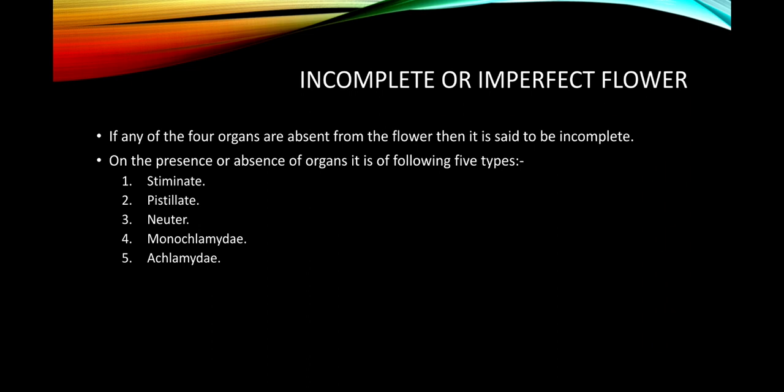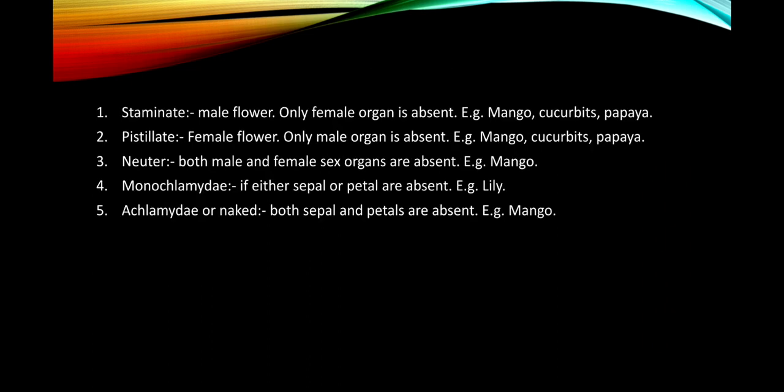Now, on the basis of the presence or absence of the organs, the flower is of five main types: staminate, pistillate, neuter, monochlamydeous and achlamydeous. The staminate flower, that is the male flower, is one in which only the female organ is absent, as in the case of mango, cucurbits and papaya. Pistillate flowers are called female flowers, in which only the male organ is absent and all the other organs are present.